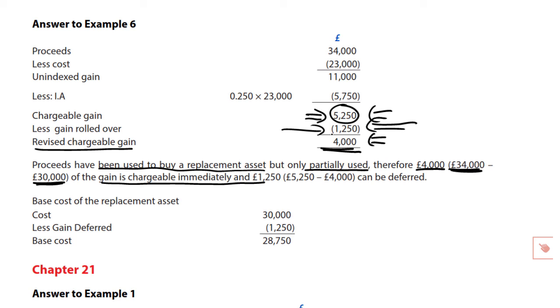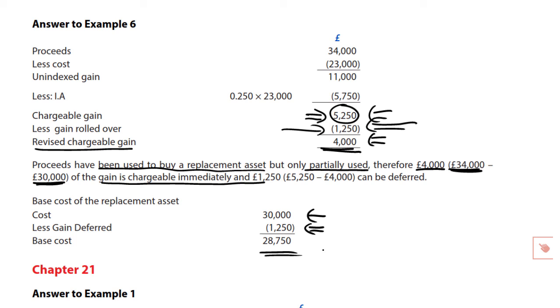What do you do, of course, with any rollover? You deduct it from the base cost of the newly acquired asset. We had bought for 30,000. The gain deferred, the rollover, is limited to 1,250. Therefore, the base cost of the new asset is 28,750, to use on its eventual disposal. So it is just like dealing with rollover relief.